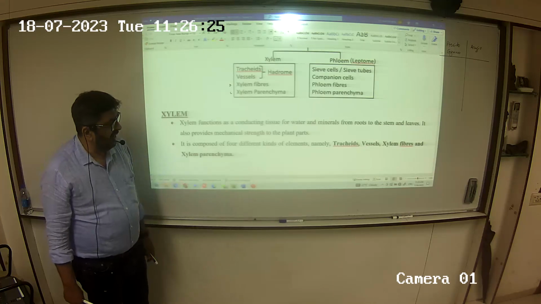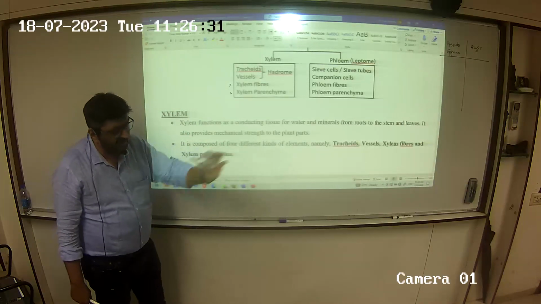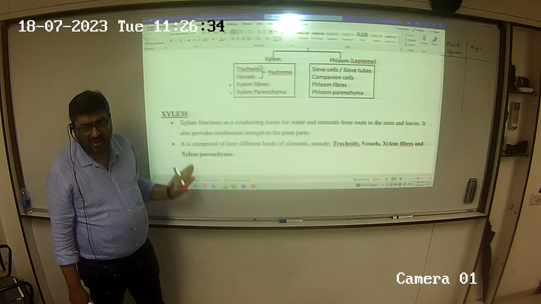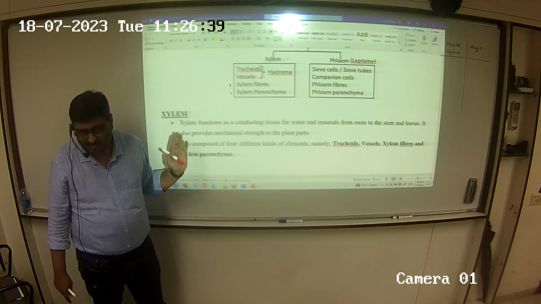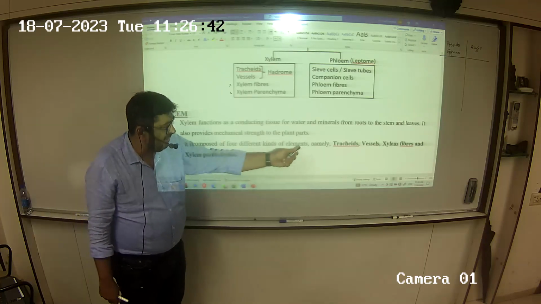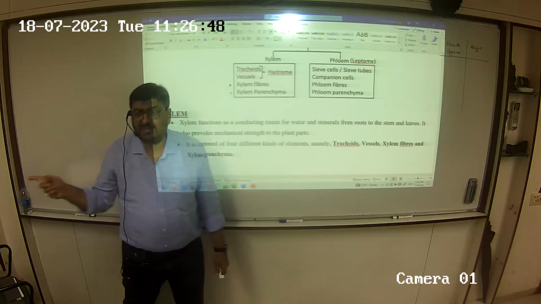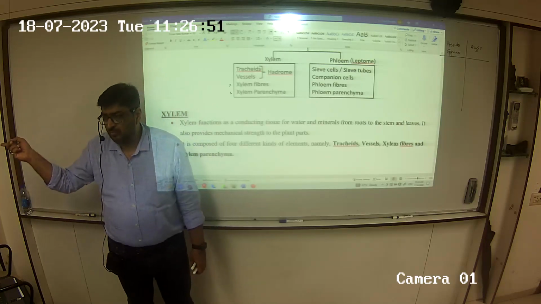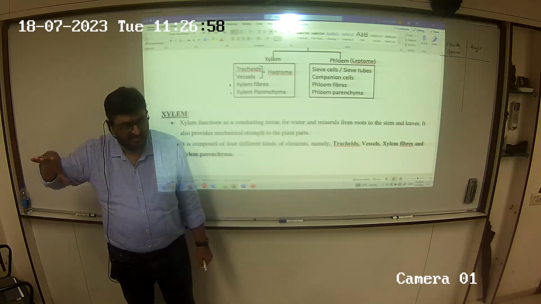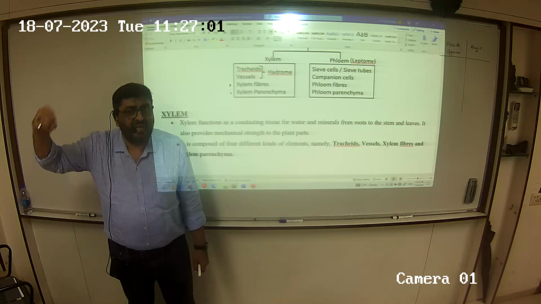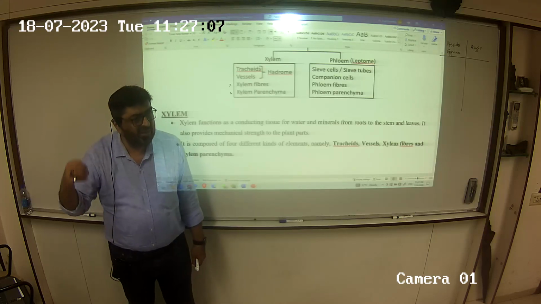Xylem is made up of four different kinds of elements, namely tracheids, vessels, xylem fibers and xylem parenchyma. I am not worried about xylem fiber, that is proper sclerenchyma. Xylem parenchyma will only do storage, it has nothing else to do. So our main focus is on tracheids and vessels. I said that when we start from gymnosperms, the structure will be primitive, broken and very simple. The structure of xylem starts with tracheids. So pteridophytes and gymnosperms are blessed with tracheids.